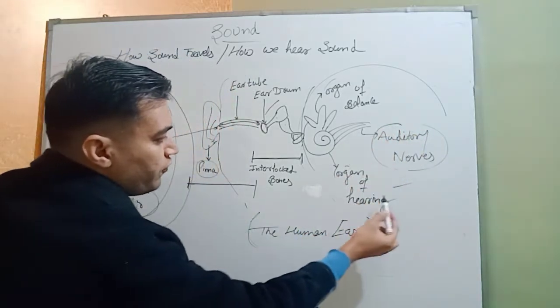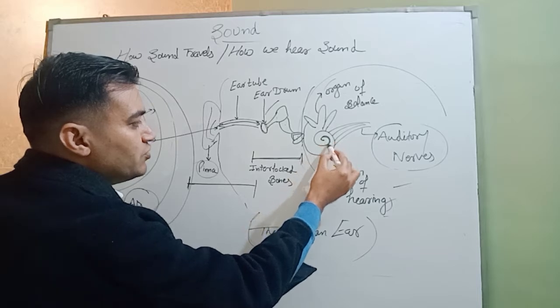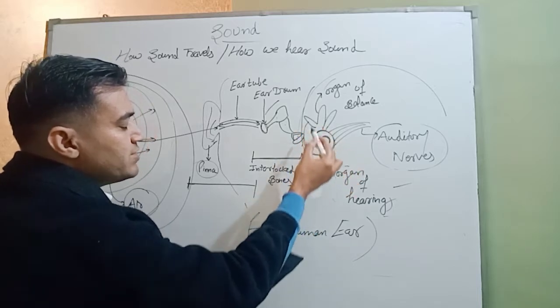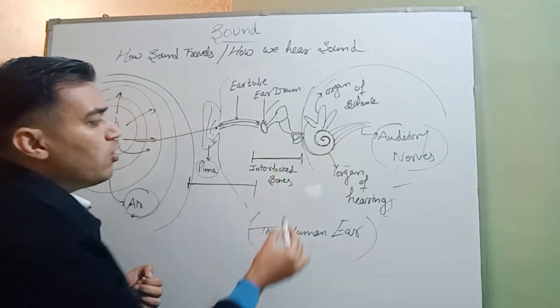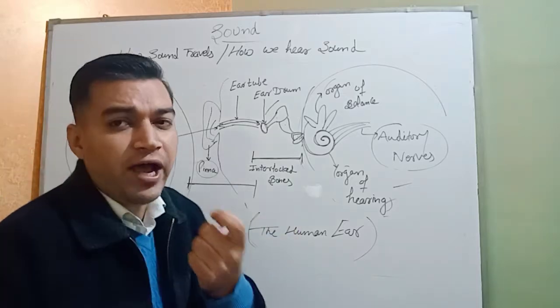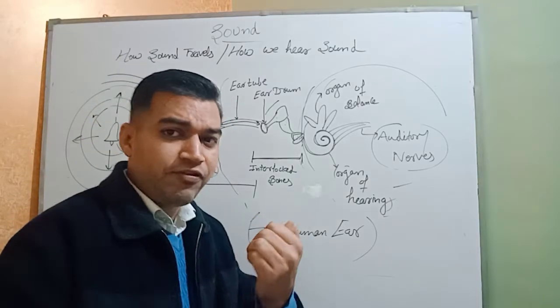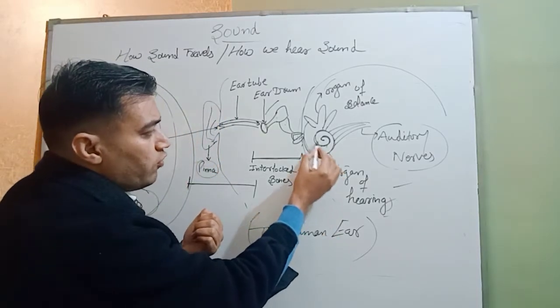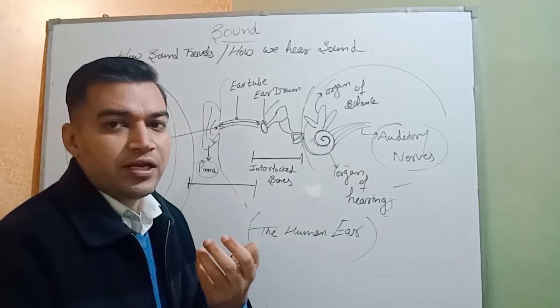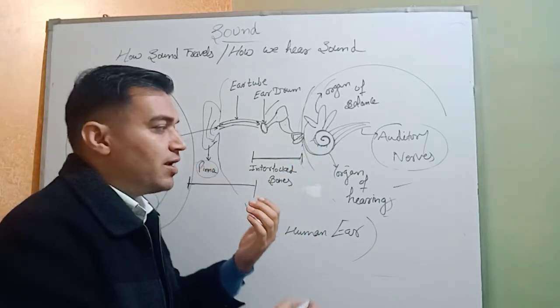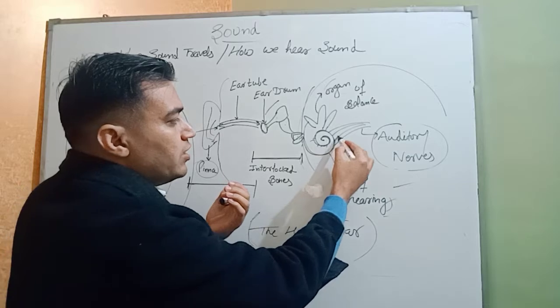When the organ of hearing, this coiled-shaped structure, receives the vibration from the interlocked bones, the very fine hairs present on the inner surface of the organ of hearing start vibrating. And that vibration will transfer to the auditory nerves.